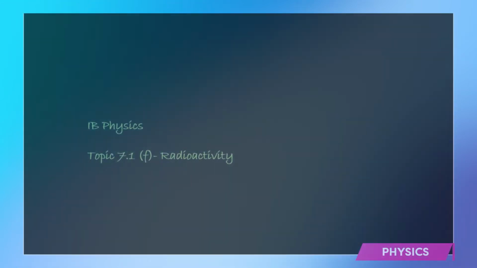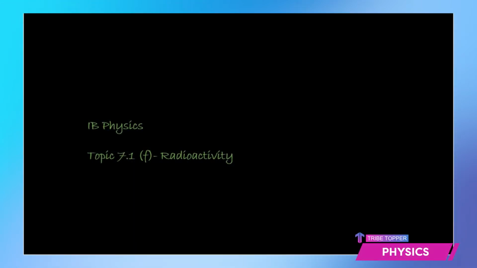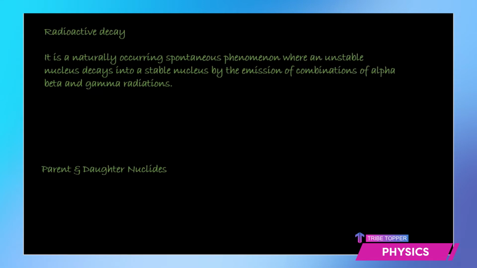In this video session, you are going to learn about radioactivity. So, what is radioactivity, or as we also call it, radioactive decay? It is a naturally occurring spontaneous phenomenon, so it happens naturally and on its own. Spontaneous means it happens on its own. Nobody initiates this reaction. It is a naturally occurring spontaneous phenomenon where an unstable nucleus decays into a stable